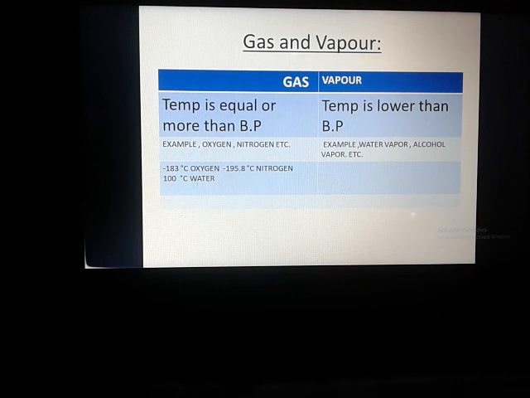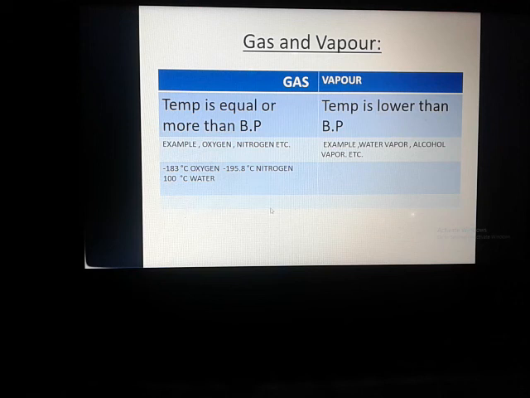Suppose the water boiling point is 100 degrees Celsius. Suppose it has boiled at 100 degrees Celsius and the temperature is more than 100 degrees Celsius, at that time the water vapor acts as a gaseous substance. So when the temperature is lower than the boiling point, it acts as a vapor. So these are the examples: water vapor, alcohol vapor, etc.